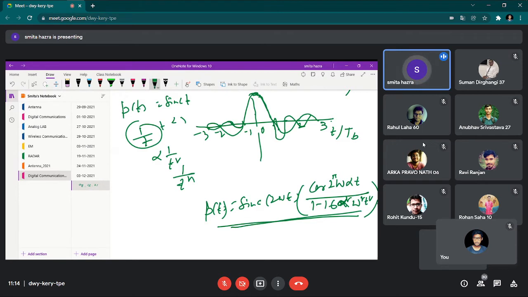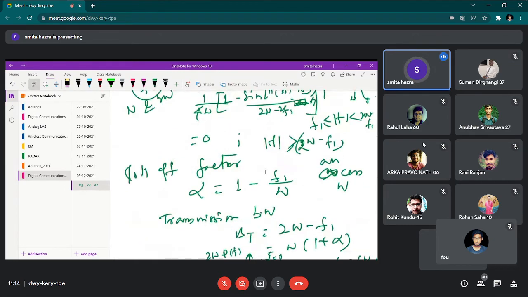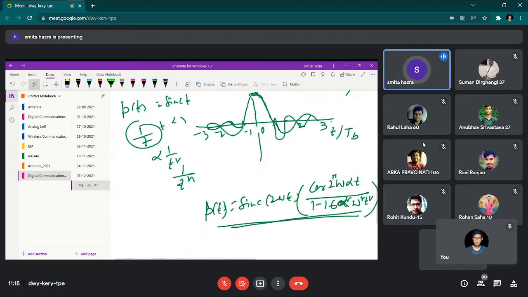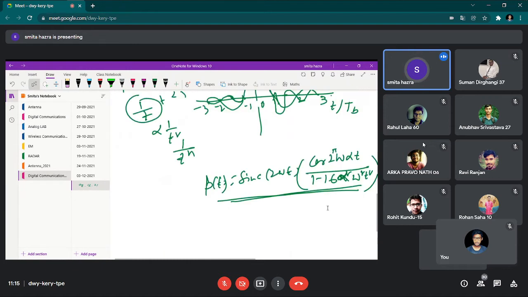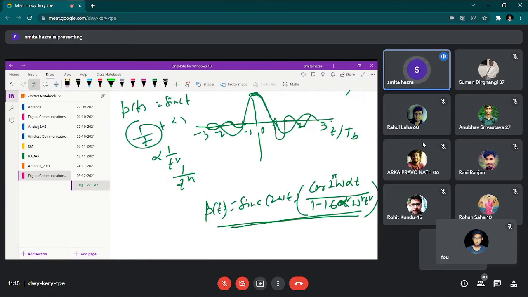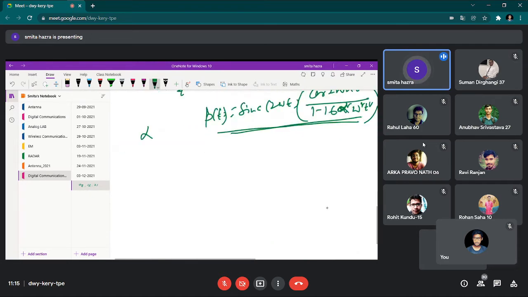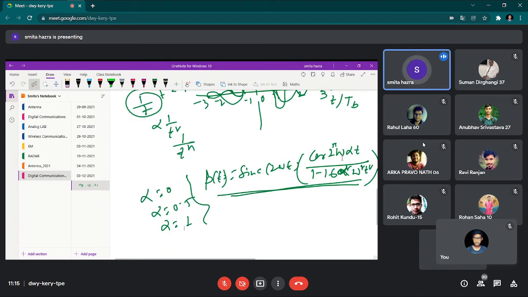So instead of only sinc(2Wt), we get a product function. If anyone wants to know how it is obtained, then obviously if you apply the inverse Fourier transform over this, you will arrive at this function. You can check that on your own. Based on the value of alpha, we have already considered 3 cases: alpha equal to 0, alpha equal to 0.5, and alpha equal to 1. On the choice of the alpha factor, this factor either becomes absent, because if alpha is equal to 0, this will be absent.